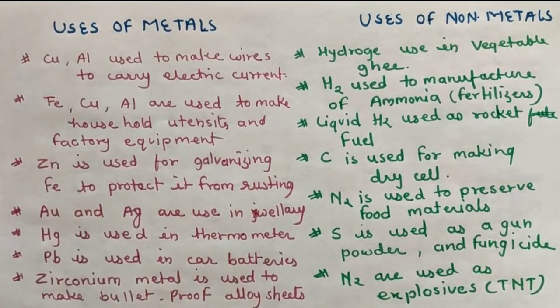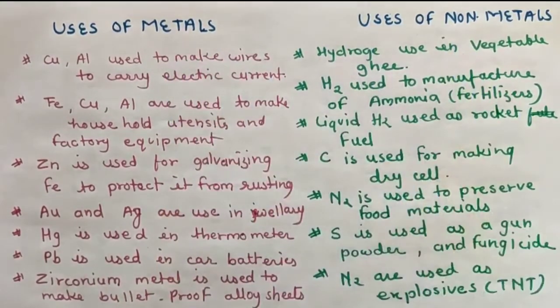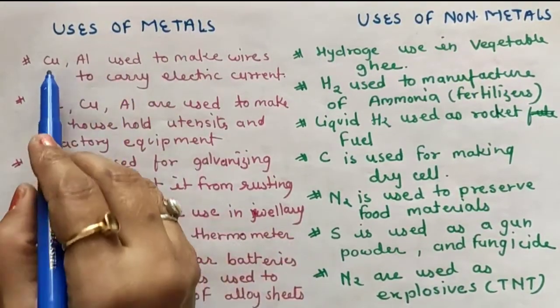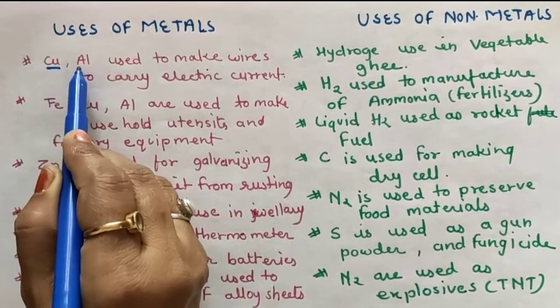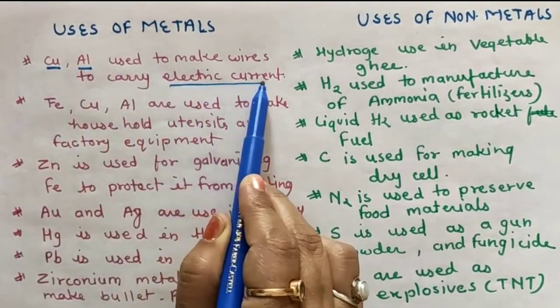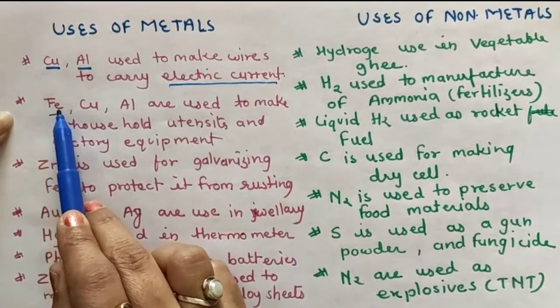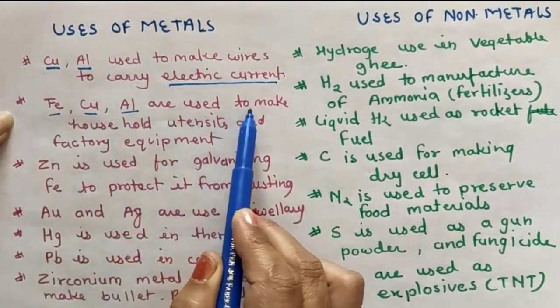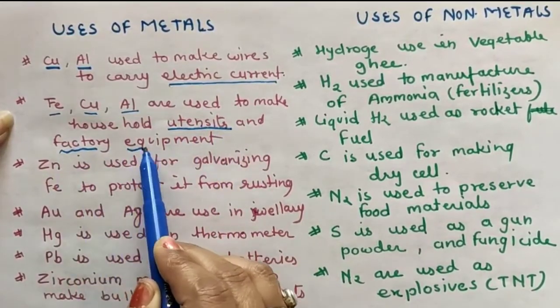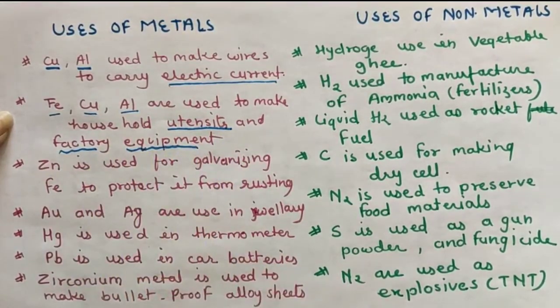Now, uses of metals and non-metals. Very first we study uses of metals. Copper and aluminium are used to make wires to carry electric current. Iron, copper and aluminium are used to make household utensils and factory equipment.